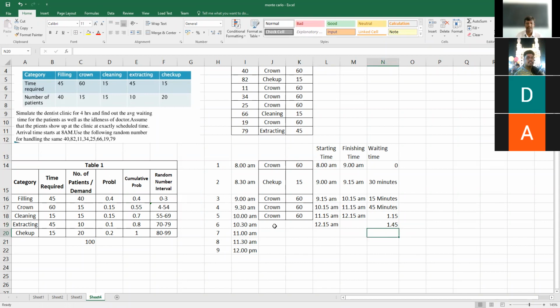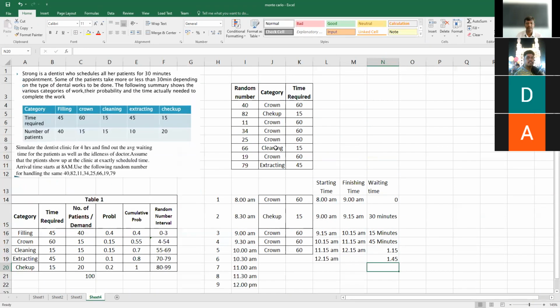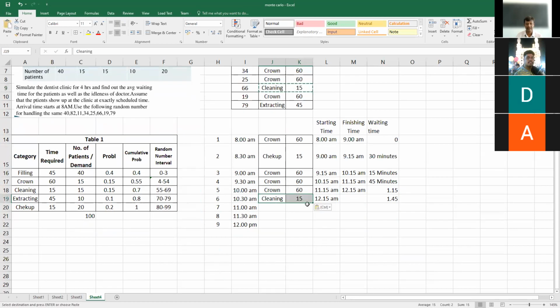The sixth candidate comes for cleaning work, which takes 15 minutes to complete. So by 12:30 the work has been completed, and again the doctor will be ready to take another patient.